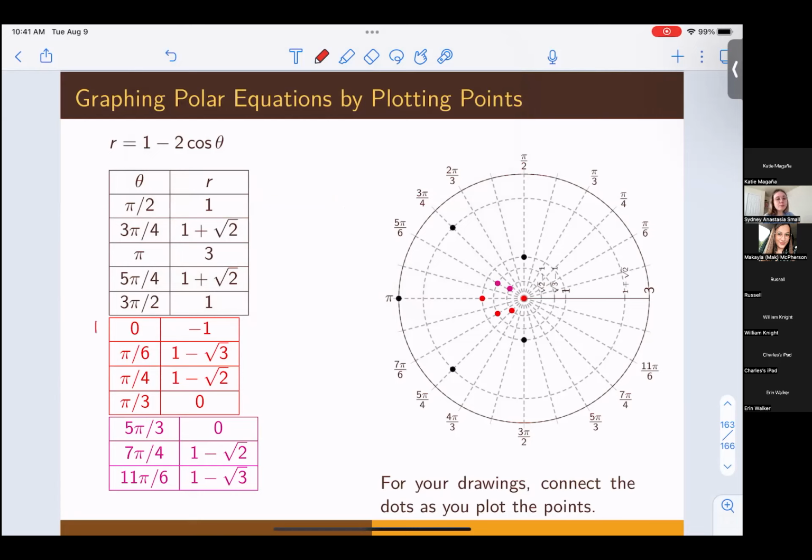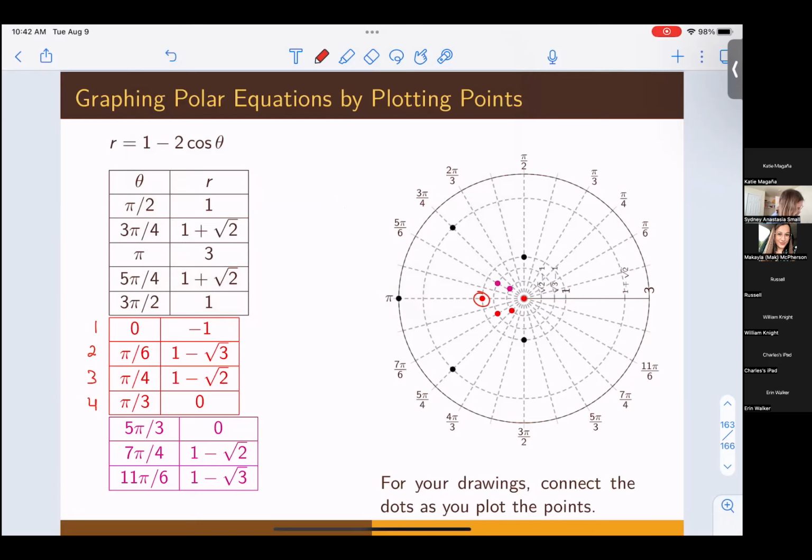That's going to be the first point we plot, and then connect it to point 2 and 3 and 4. So let's start by doing that. The first point is the point where theta is 0, so we're not going to rotate at all. We're going to be somewhere on that line. Theta is 0, and then our radius is -1, so we're going to move back to -1. So that's this point here. That's our starting point.